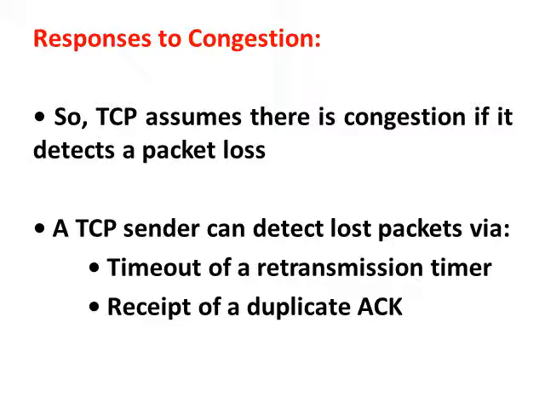The next topic is responses to congestion. What kind of responses does TCP give when congestion occurs in the network? First, TCP assumes there is congestion if it detects a packet loss.